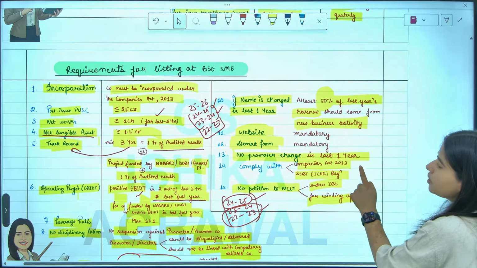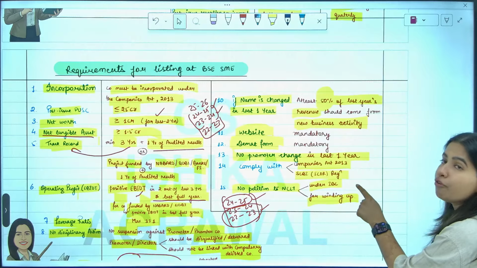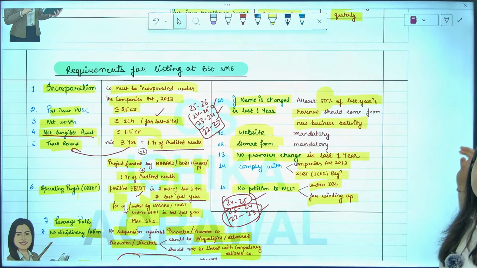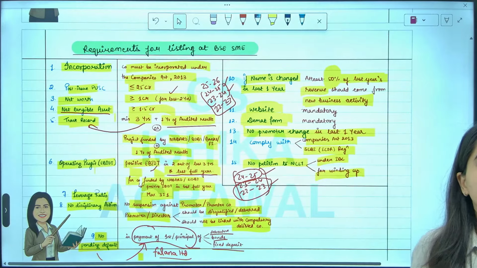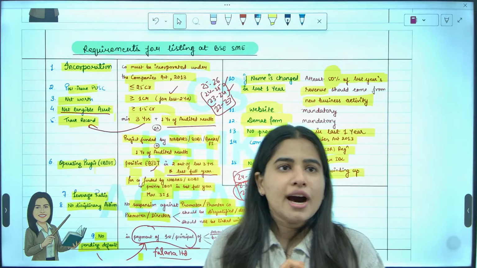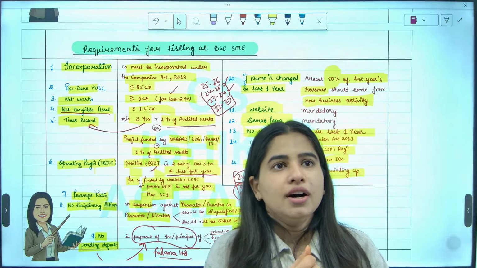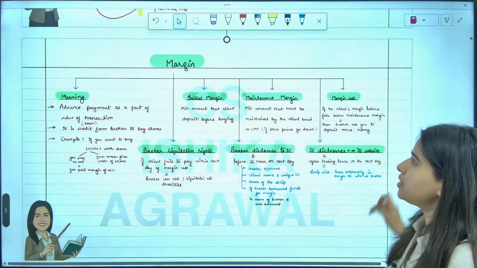You should comply with Companies Act and ICDR regulation, and there should be no application to NCLT for insolvency or winding up. I hope all these requirements for getting listed in BSE SME are clear to you. Yes, everybody understood. Keshav, Priya, Prajwal, Rakshita, Mulya. Okay, great. Now, moving towards the next topic, that is margin.